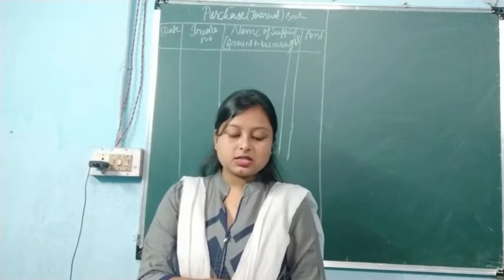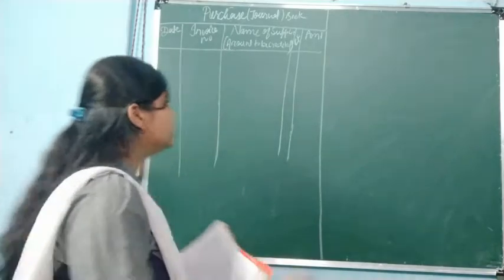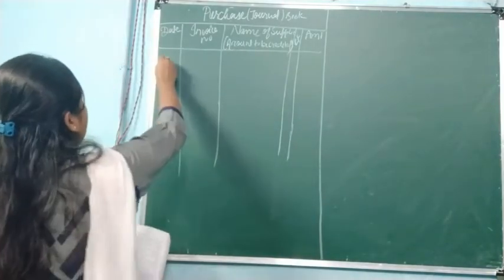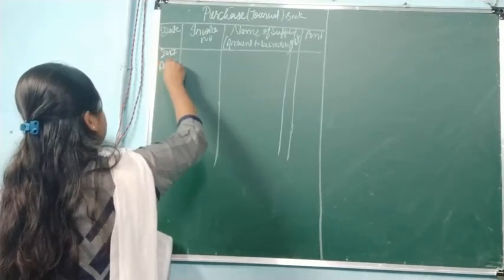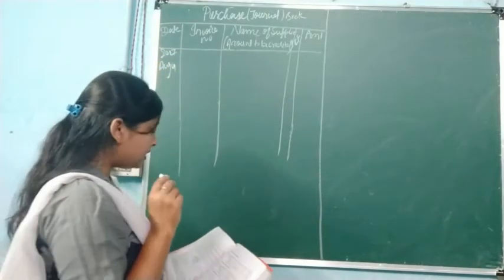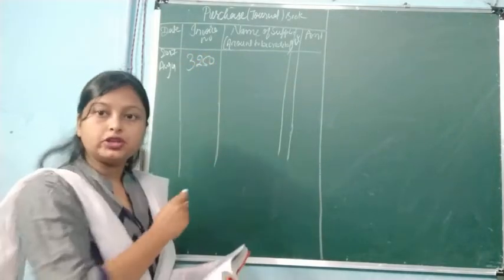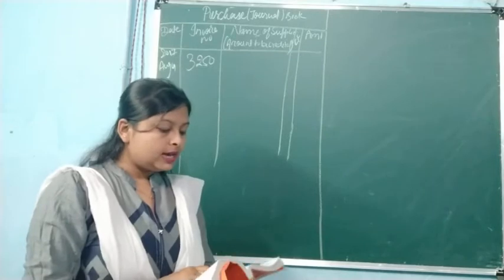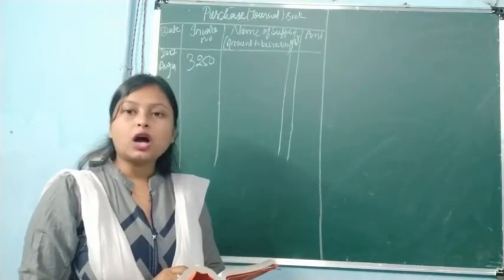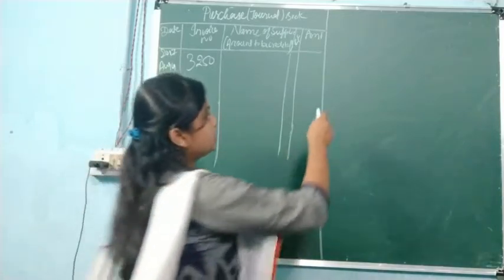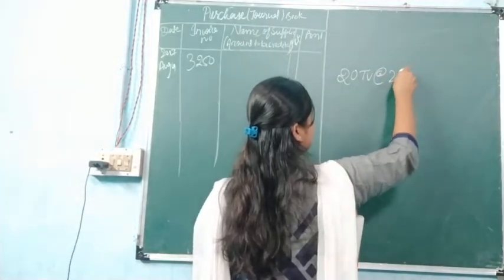Purchase from Messrs. Nima Electronics, invoice number 3250. The date was 2017 August 4. Okay, date is given, invoice number is also given, 3250. Mention it here. Then it is given 20 mini size TV at the rate 2000 per piece. They are going to purchase 20 TV at the rate 2000.